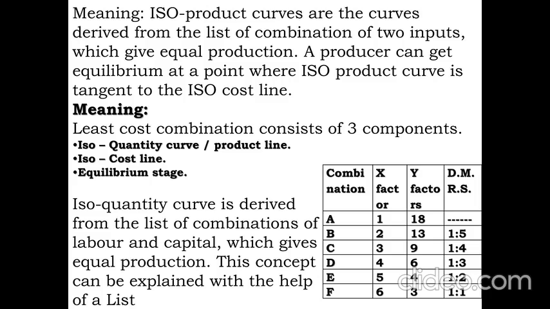One thing you can observe here is, here the X factor is less, the Y factor is more, but ultimately the result is the same. In the F case, the X factor is 6, the Y factor is 3, that is, X is more and Y is less, but still we get equal production. Here, how they have arranged these proportionate combinations of X and Y factors is based on the formula of diminishing